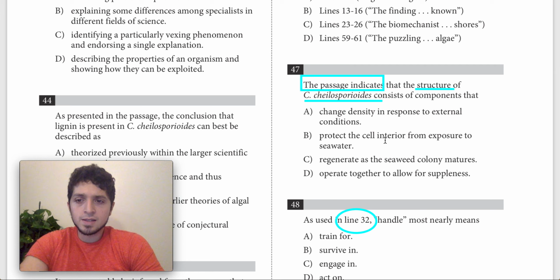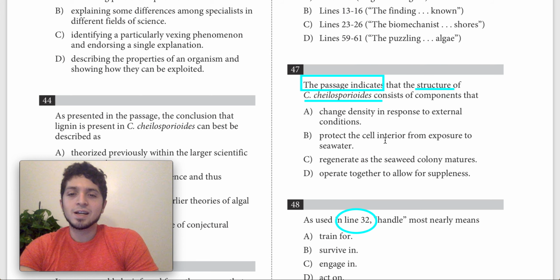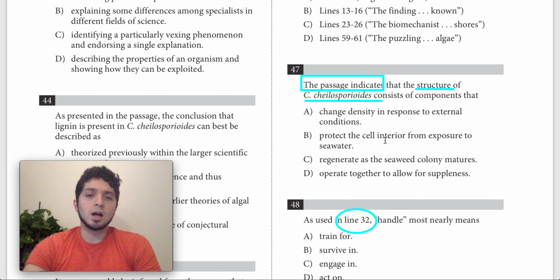A says change density in response to external conditions. There's really nothing in the passage or in the lines that we looked at that talk about it changing its density. So I think A is out.